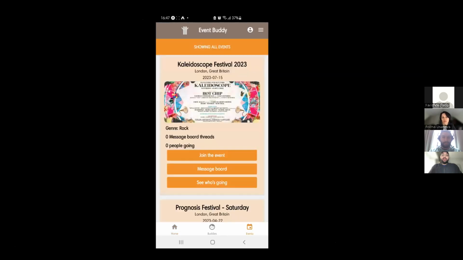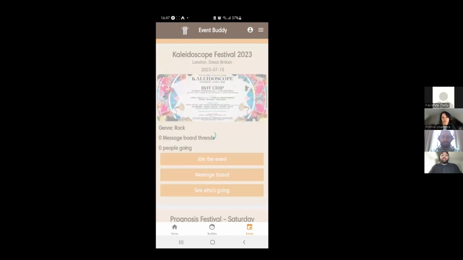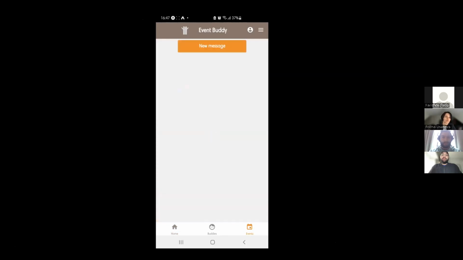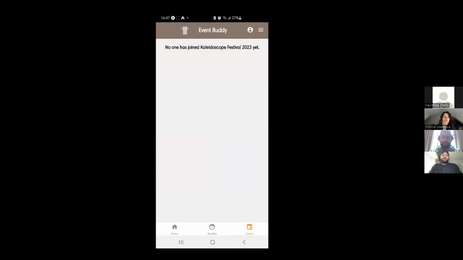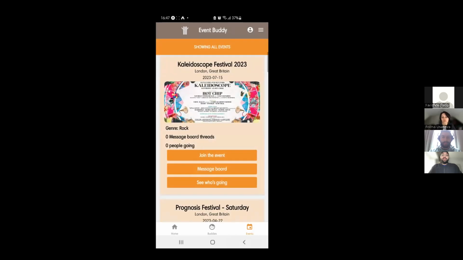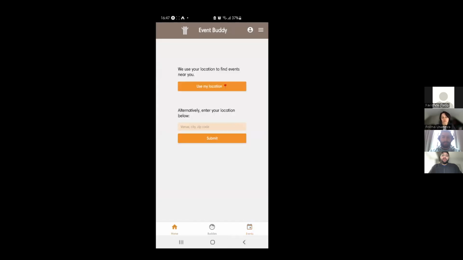So, for example, we have the Kaleidoscope Festival. We can join the event. We can see the message board if there are any existing message threads. This one doesn't have any at the moment. We can also see who's going to the event. Again, no one's actually joined up to this event at the moment, so there are no people going.